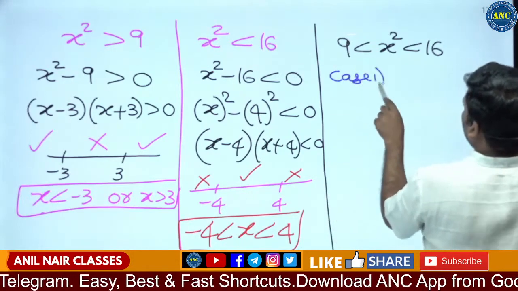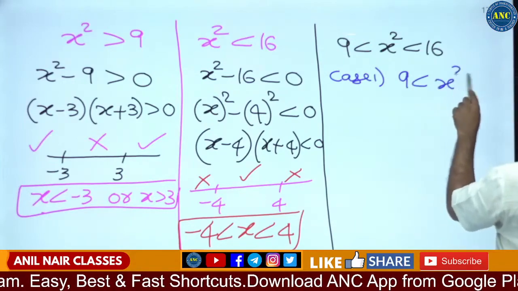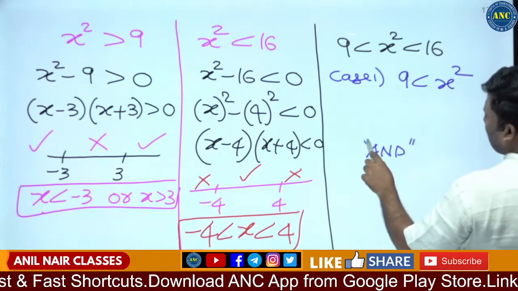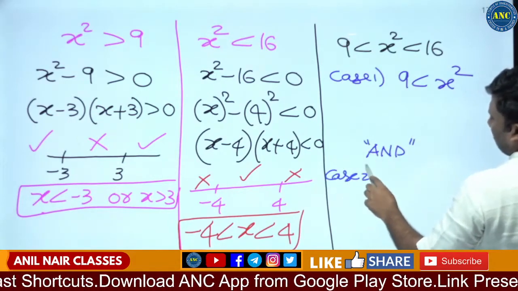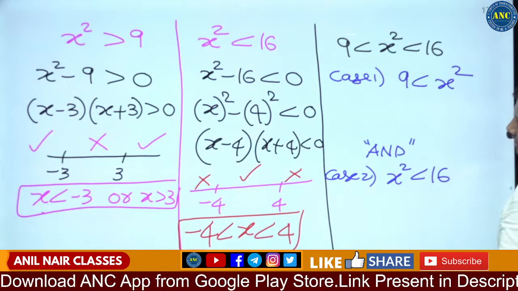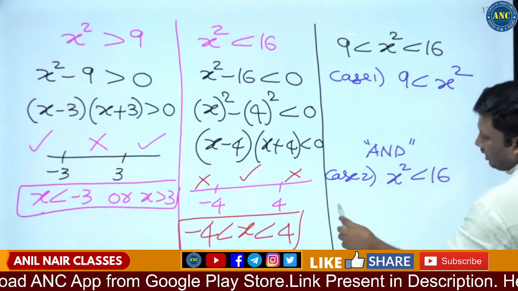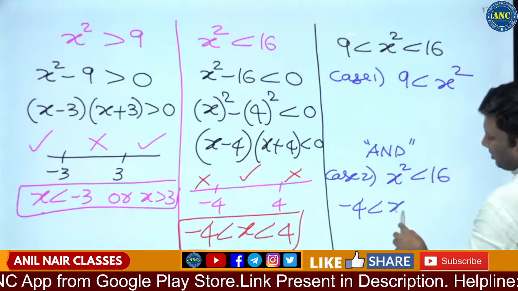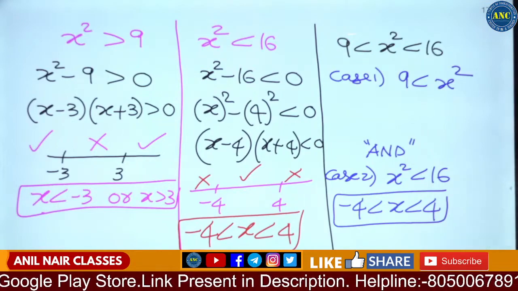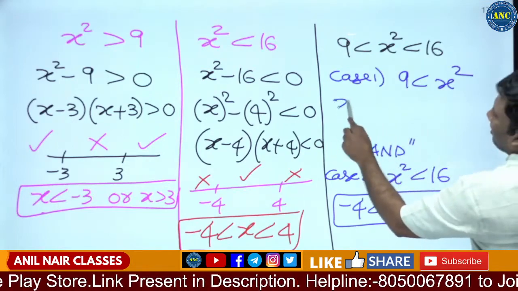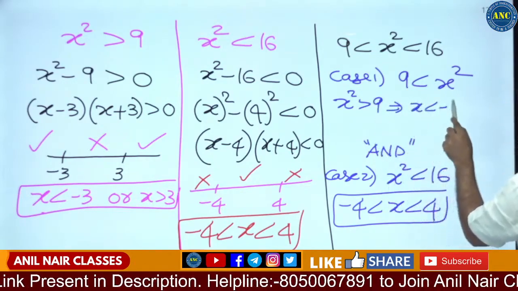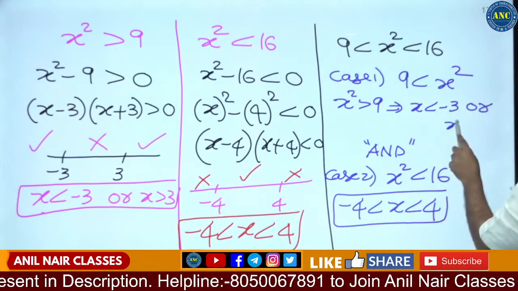Case 1: 9 less than x square, and means intersection. Case 2: x square less than 16. What is the answer we got? Minus 4 less than x less than 4. Both the conditions should be satisfied. 9 less than x square, that means x square greater than 9. x square greater than 9 means x less than minus 3 or x greater than 3.